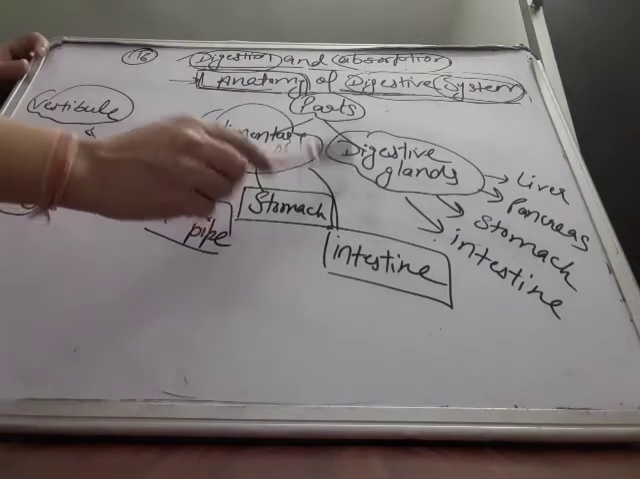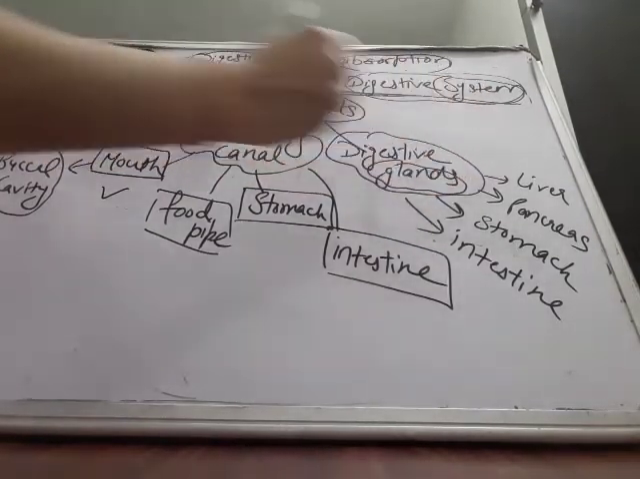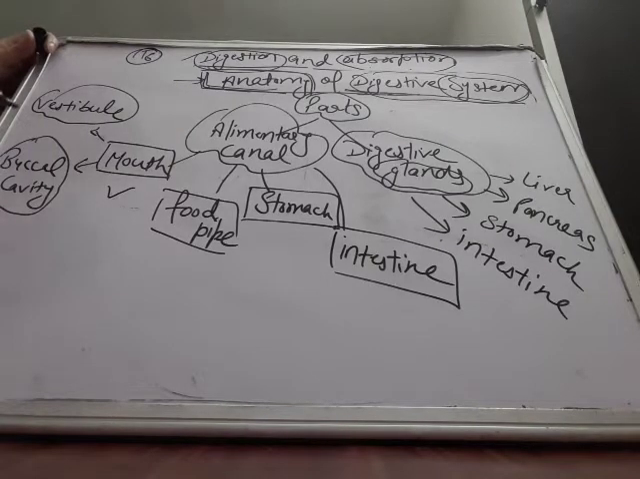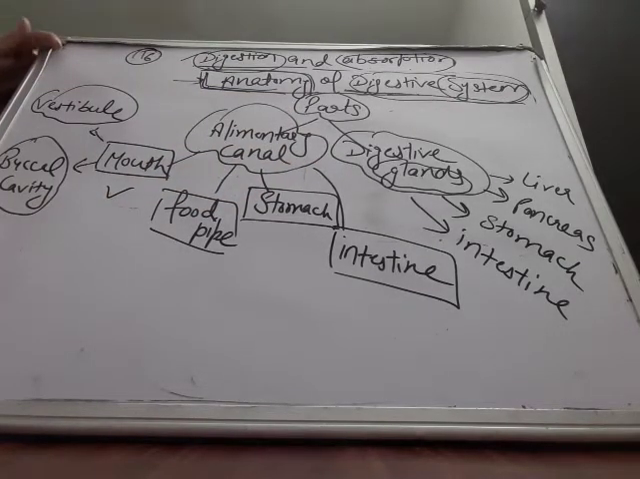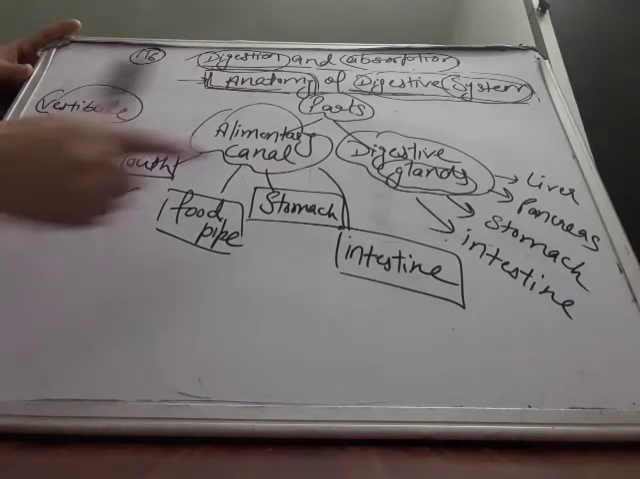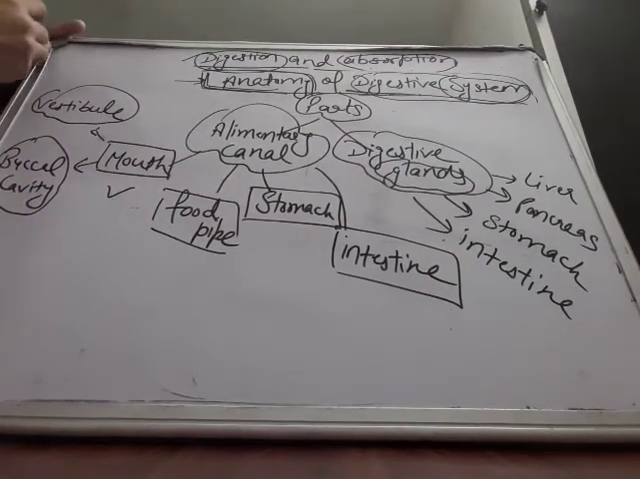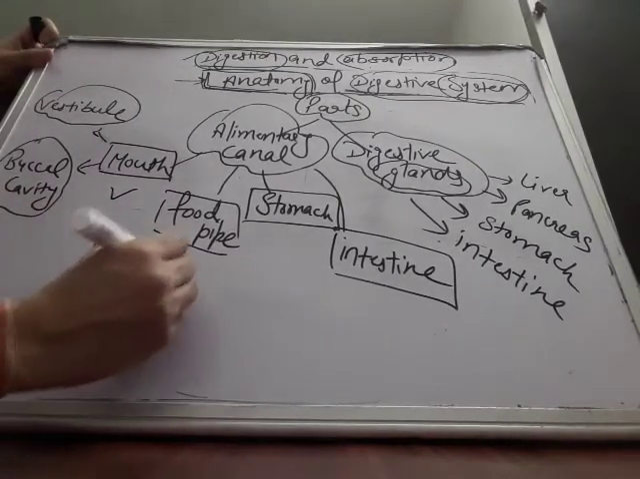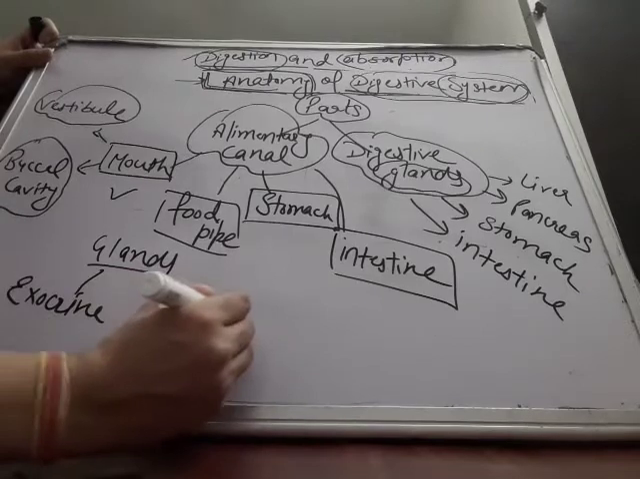So first let's study digestive glands. What are glands? Glands are the organs in our body which secrete something. There are several types of glands, but on the basis of where they pour their secretion, they have been divided into two categories. I am going to write here roughly the types of glands. There are two types: exocrine glands and endocrine glands.